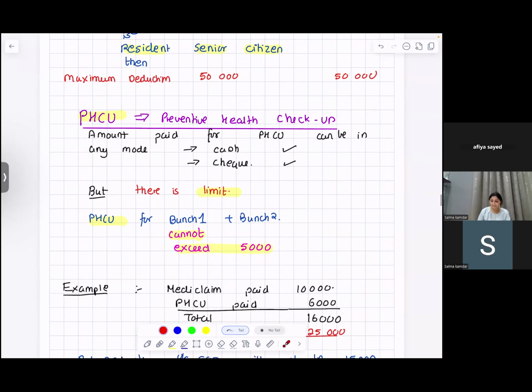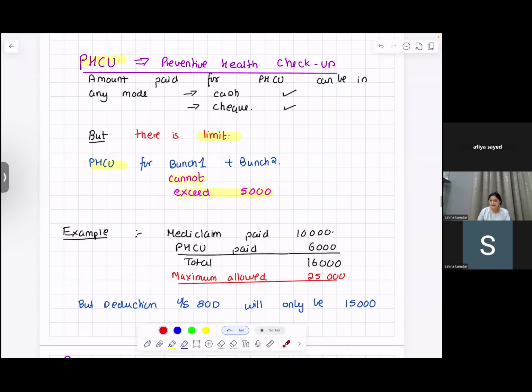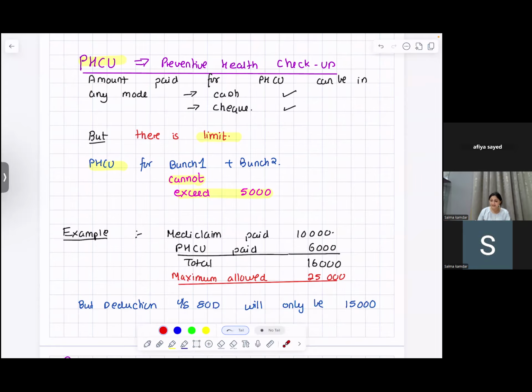So, an example over here. Mediclaim paid is 10,000. Preventive health checkup paid is 16,000. Total is 26,000. Maximum allowed is 25,000. But 80D will only give 15,000. Why 15,000? 10,000 for Mediclaim and preventive health checkup cannot exceed 5,000.